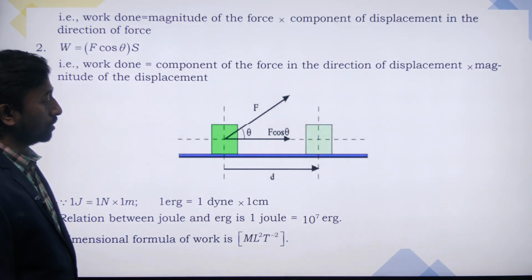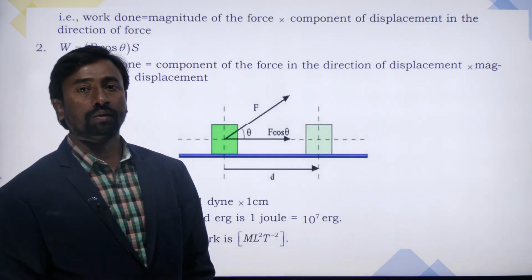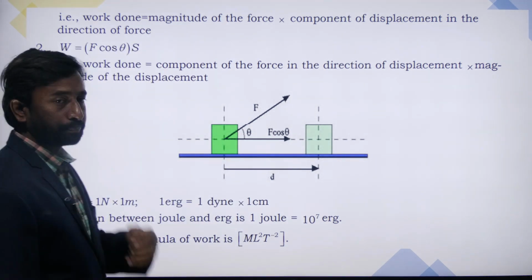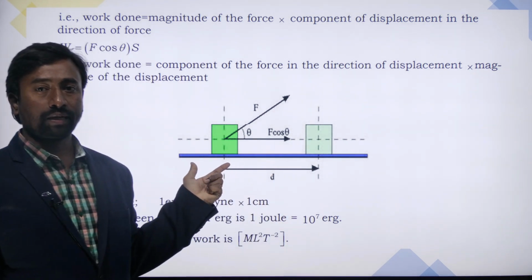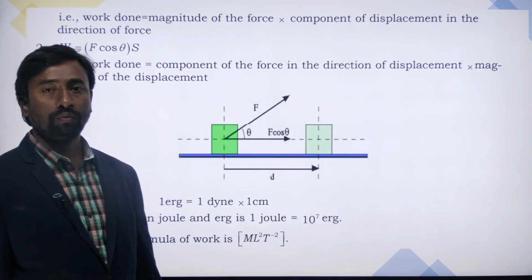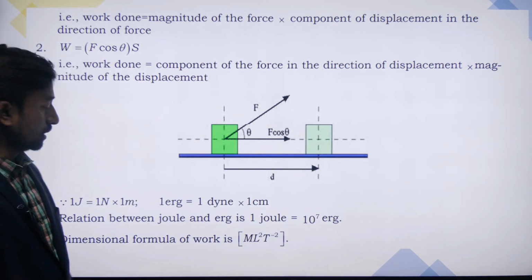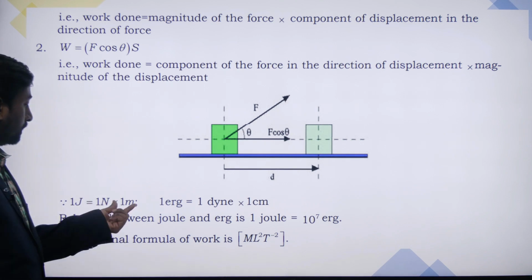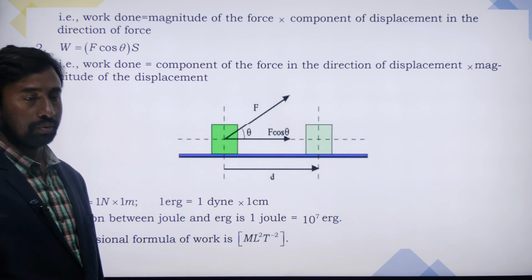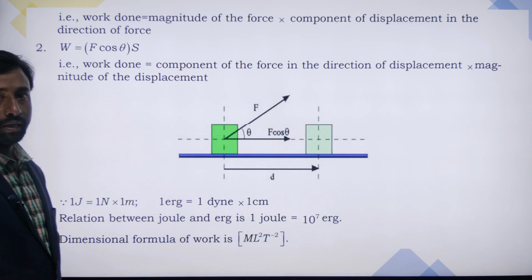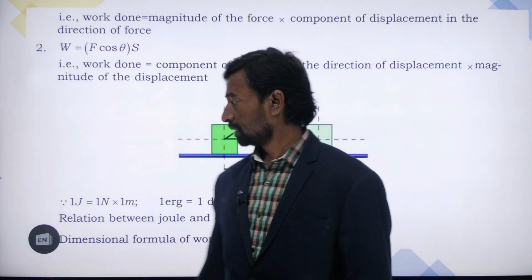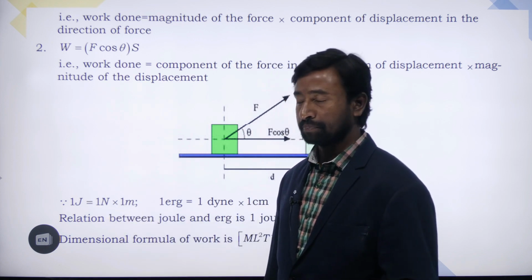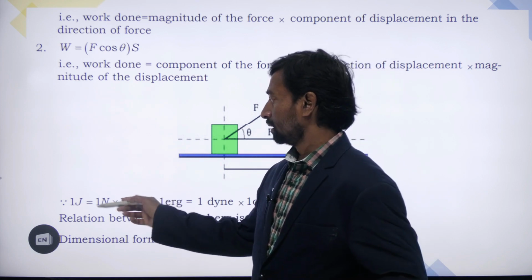Now we'll see in what units the work done can be measured. By the formula, W equals force into displacement. Force is measured in newtons and displacement is measured in meters. The newton meter is the SI unit of work, and the newton meter is nothing but the joule. Joule is a scientist's name; to honor the scientist, the newton meter is given the name joule.